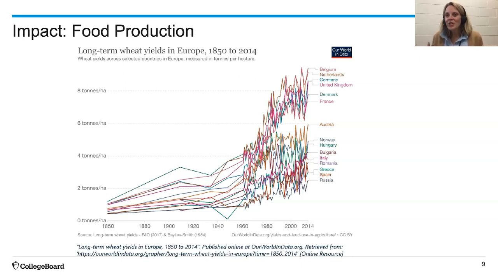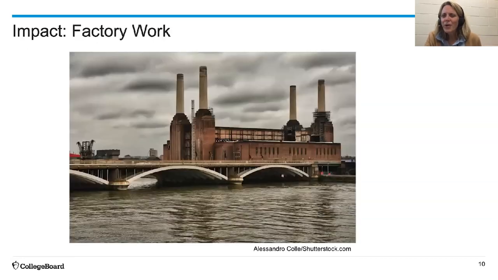We can even see that shift from early advancements to highly mechanized advancements. But wait a second, we're even producing more. Where are all those people coming from? Where are they all going to go? And here's what I mean by that. Notice those early images. We're using horses or oxen to help move the tools through the field. I don't need as many people digging by hand, clearing by hand, harvesting by hand.